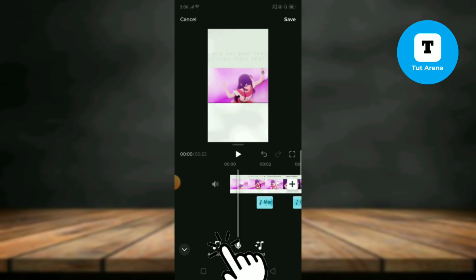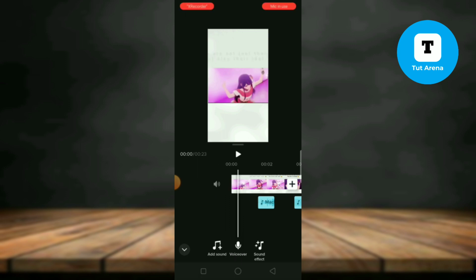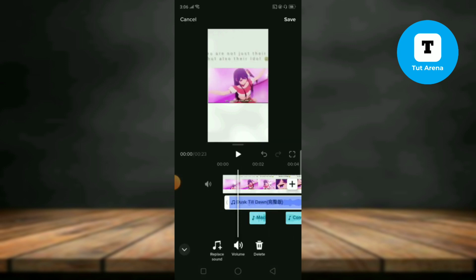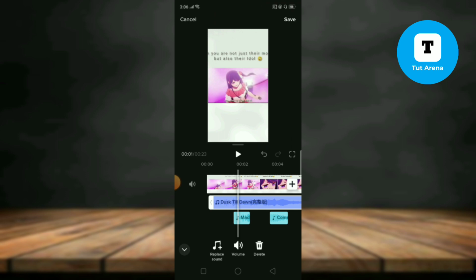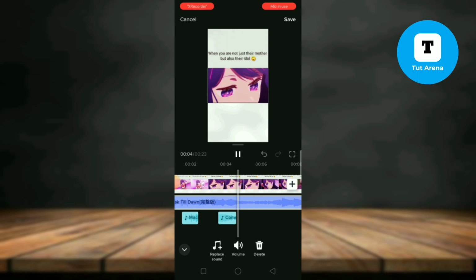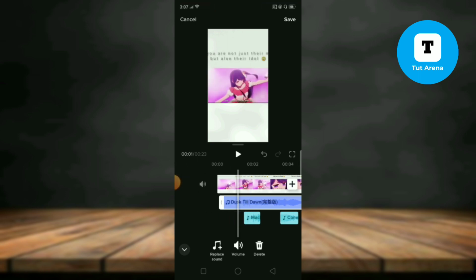Then you guys can add sounds. For example, I'll choose this one. Then you can use this sound with the sound effect. You can also hear it by tapping on here. This is the way to add sound effects to your TikTok video.